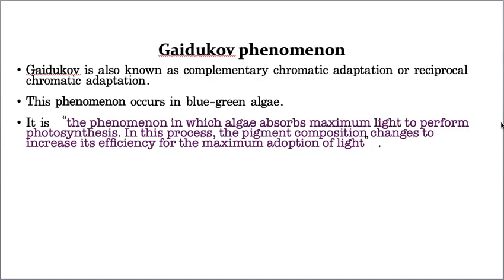The composition of photosynthetic pigments changes according to the situation where they are present. That means to absorb the maximum amount of sunlight, they can change the composition of photosynthetic pigments. This fantastic capacity is called Gaidukov's phenomenon.